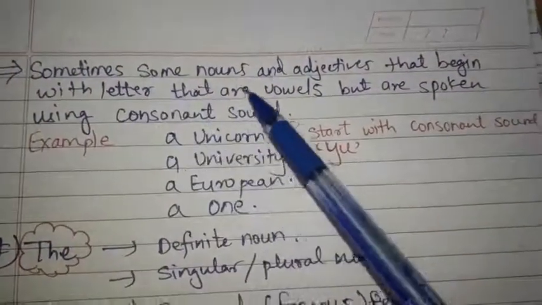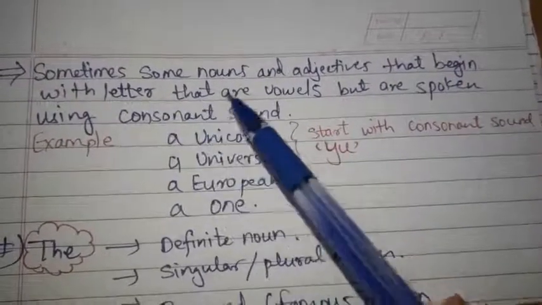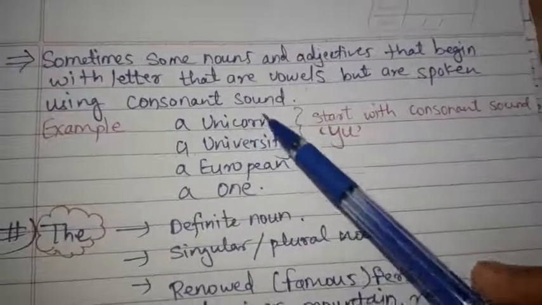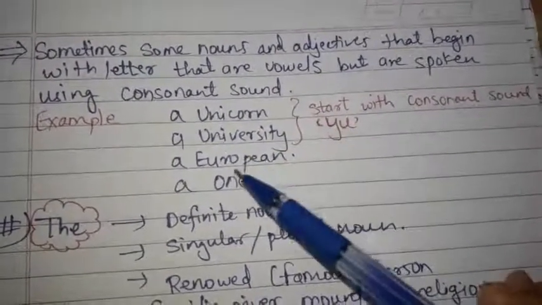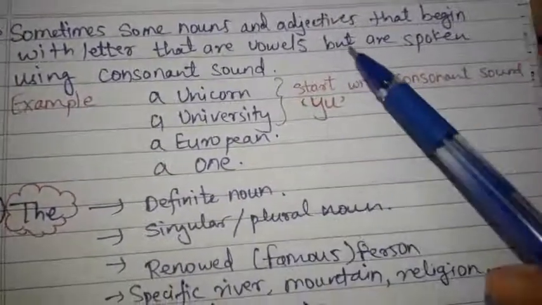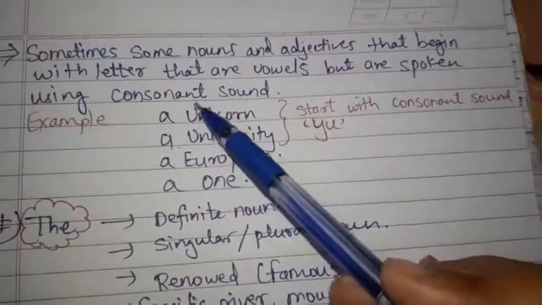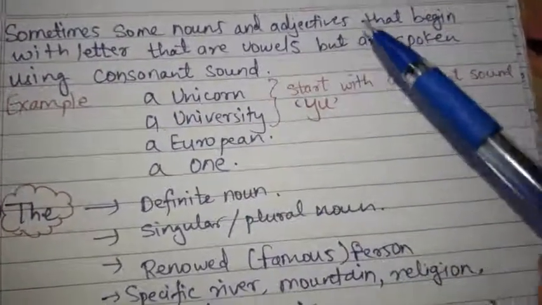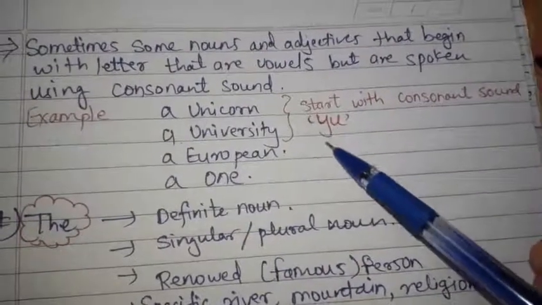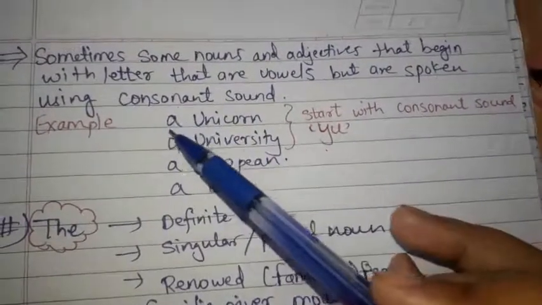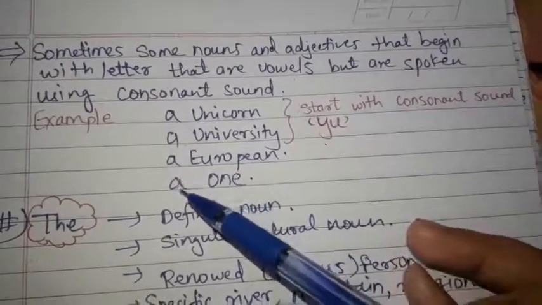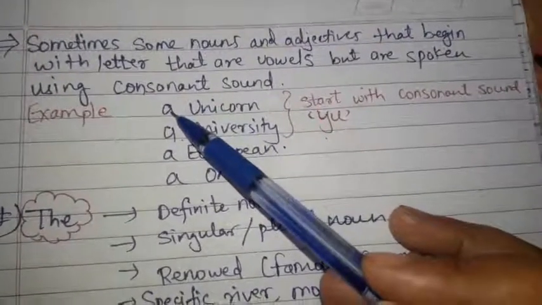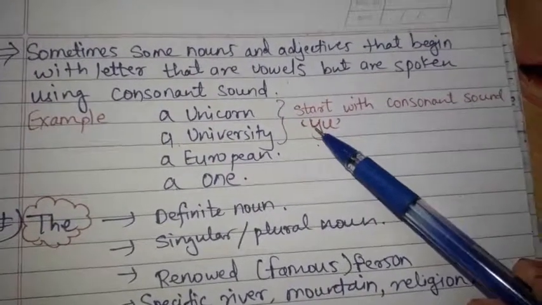Also, sometimes some nouns and adjectives begin with letters that are vowels, but they are spoken with a consonant sound. For example, unicorn, university, European, one, unique. Though they start with vowels when we write them, when we pronounce them, the sound comes as Y first. That is why to these words we write a. We write a because though they start with a vowel letter, while pronouncing, they start with a consonant sound.